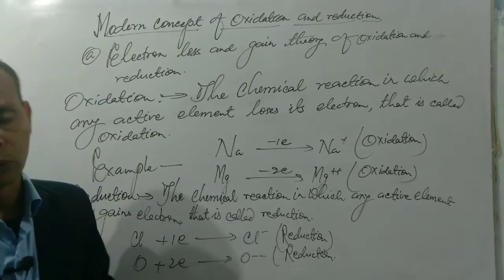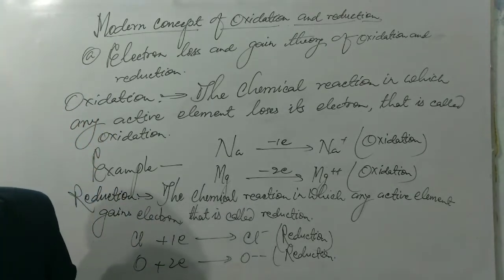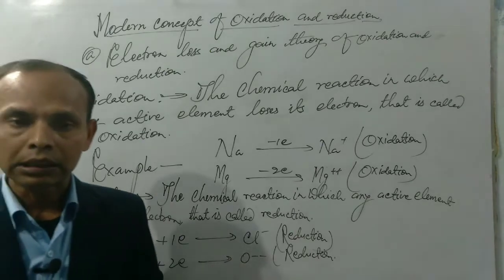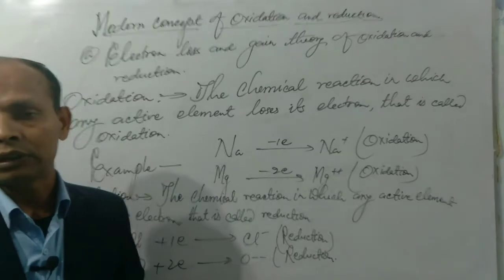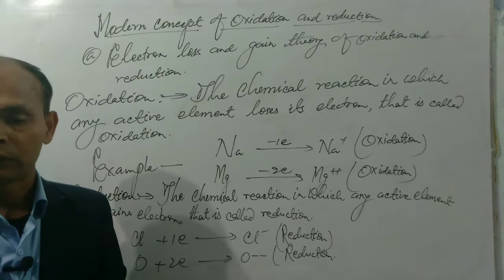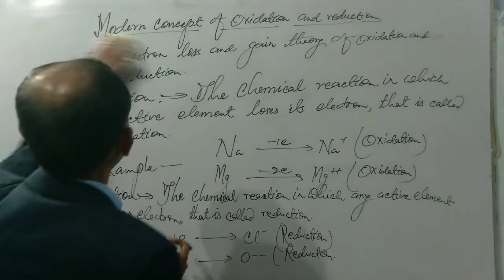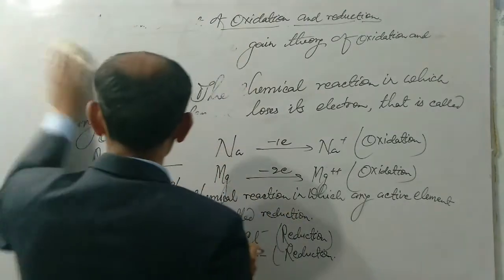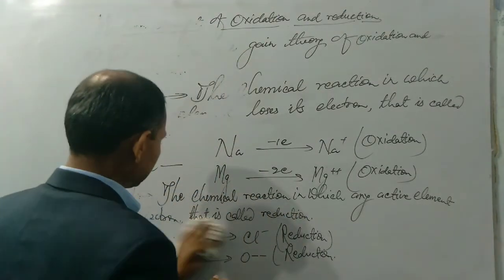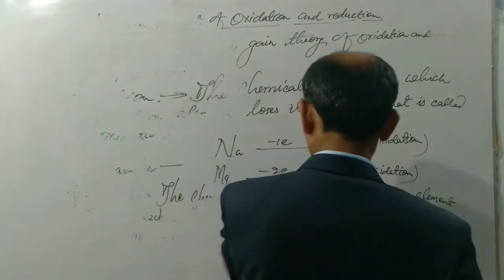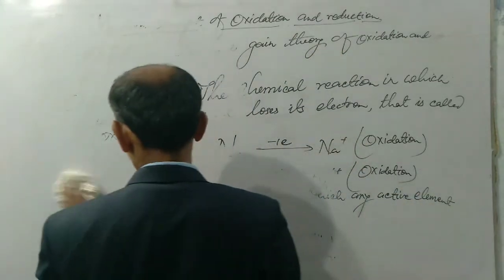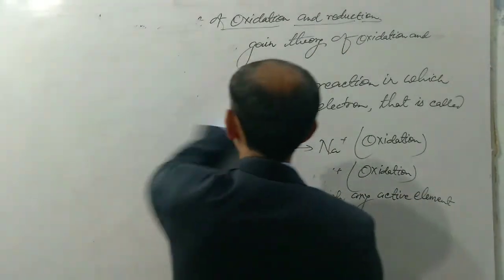In this way, we have come to know the definition of oxidation, reduction, oxidizing agent and reducing agent on the basis of electron loss and gain theory. So we have to write the definition of both terms, oxidizing agent and reducing agent, on the basis of electron loss and gain theory.